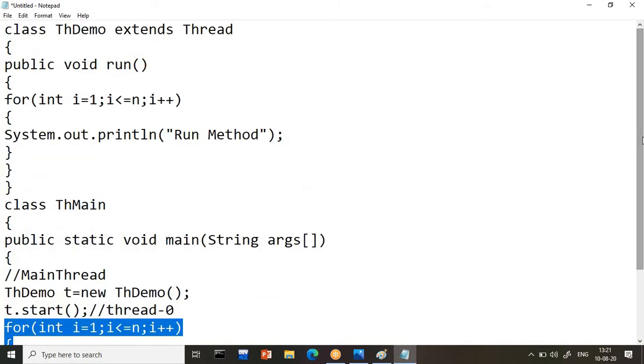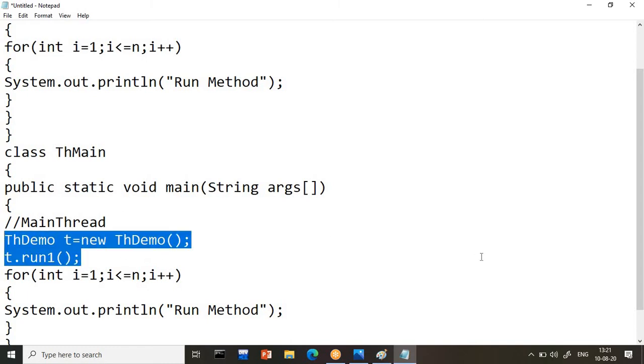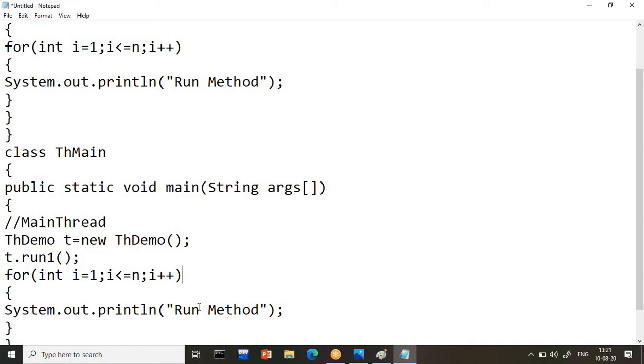So what is the meaning of parallel and what is the meaning of normal? I will do one thing. For a few seconds I will change the name to run1, and instead of start, I will call run1. So you will get a very clear picture. Now this is not a multi-threading concept, guys. Right now this is not multi-threading because we did not override the run method. Overriding the run method is compulsory. So I did not override the run method. I called the run1 method, and then I call the main method here.